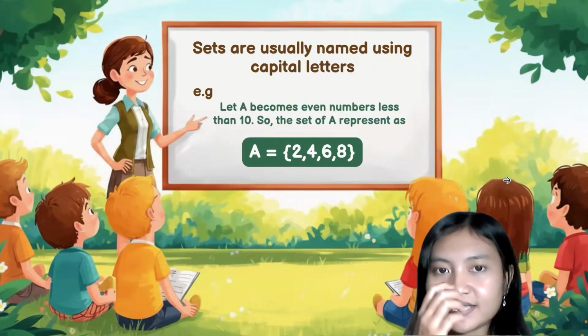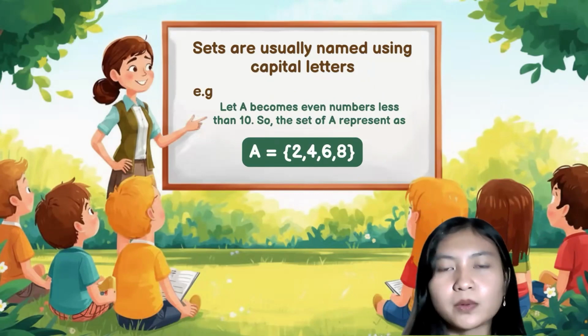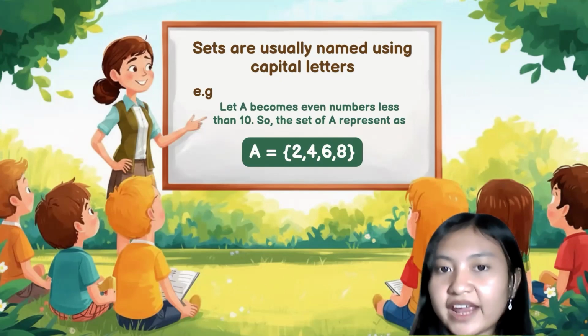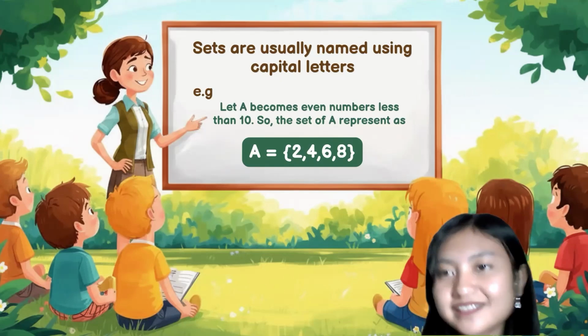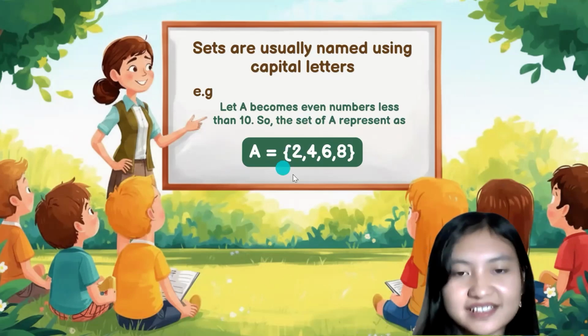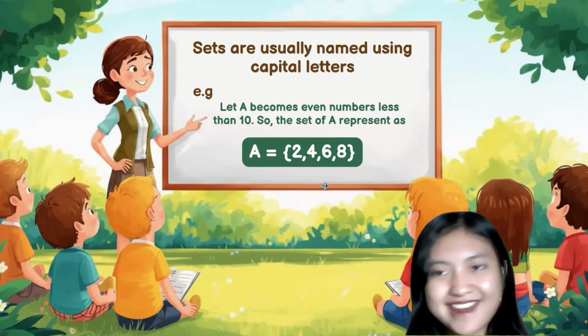The second rule is sets are usually named using capital letters. For example, we have a set A, where A is the even numbers less than 10. So the set A is represented like this, where the elements of A are 2, 4, 6, and 8.